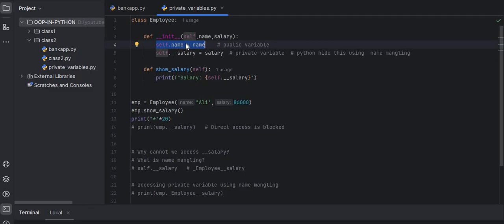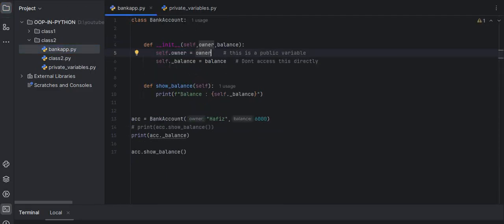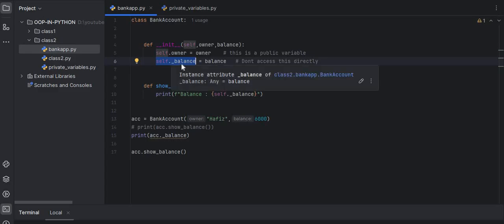Then we learned about protected variables. Here, as you see, the protected variable is written like this, with one underscore before balance. It is just a convention: please don't access this directly.